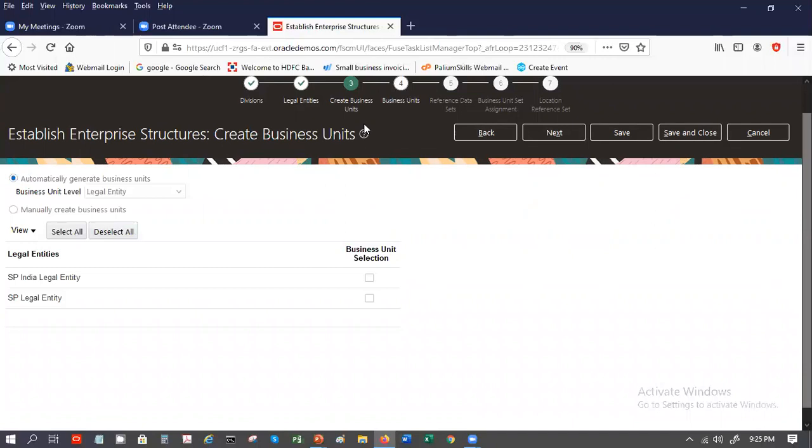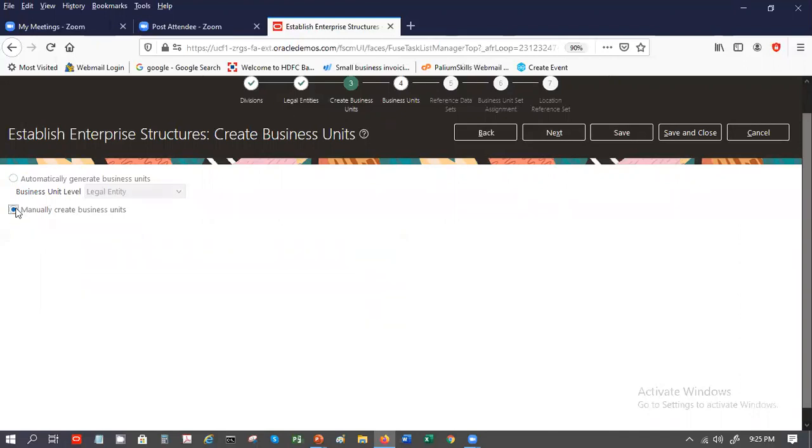You can create them manually or you can automatically create them with the legal entities that you have defined. That's why there were two legal entities that we have defined. So the system will create the business units for the legal entity, or you can create them manually as per your need.